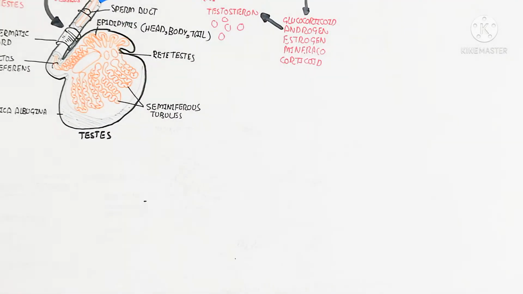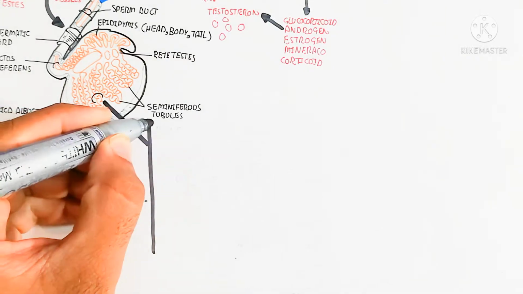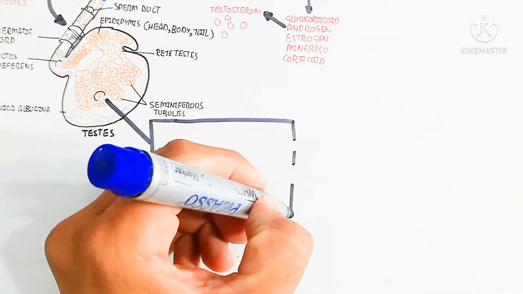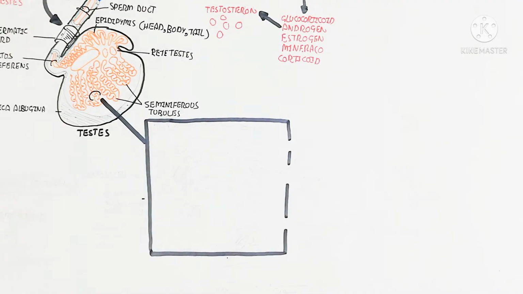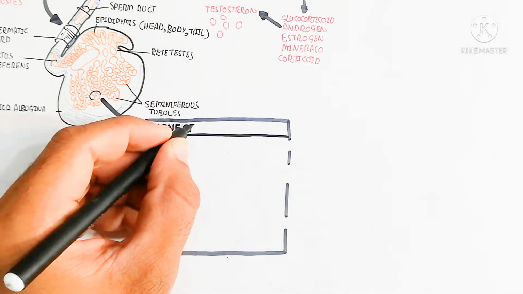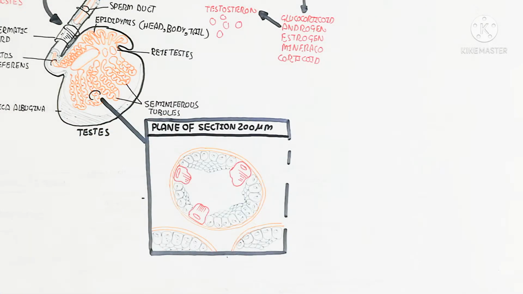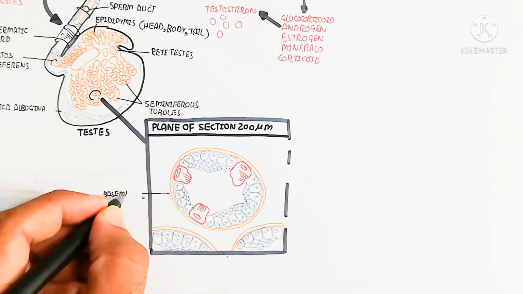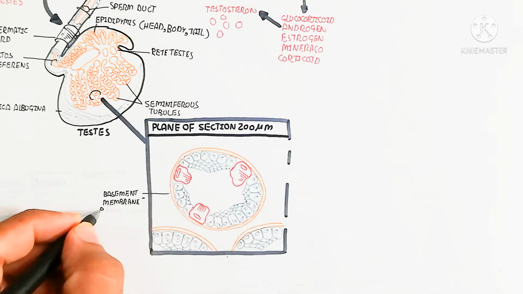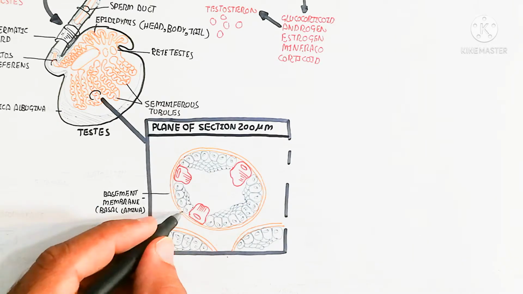Remember, we are just understanding the male sexual character, so we are not going to cover the female part. Here we will discuss the plane of section of the seminiferous tubule, which is 200 micrometers in diameter. This is the lumen of the seminiferous tubule. The lumen contains spermatozoa, which are the result of meiosis into haploid spermatozoa. They come from the primary spermatocyte to the secondary spermatocyte to spermatid and mature sperm.